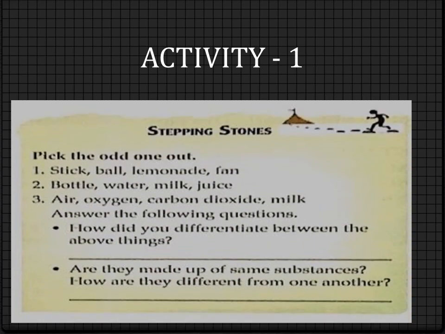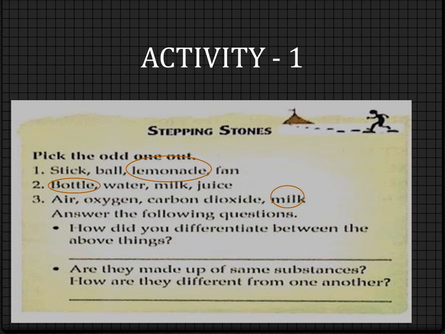Pick the odd one out. Number 1, stick, ball, lemonade, fan. Which is the odd one here? Lemonade, because this is the liquid and the rest of them are solid. Number 2, bottle, water, milk, juice. Which is the odd one here? Yes, bottle, because this is the solid one and the rest of them are liquid. Number 3, air, oxygen, carbon dioxide, milk. Here which is the odd one? Milk, because the rest of them are gases.